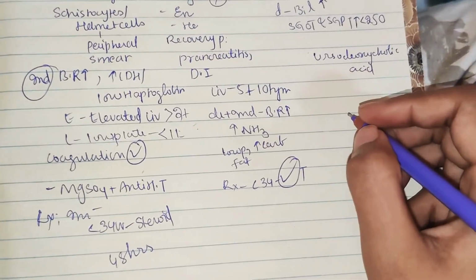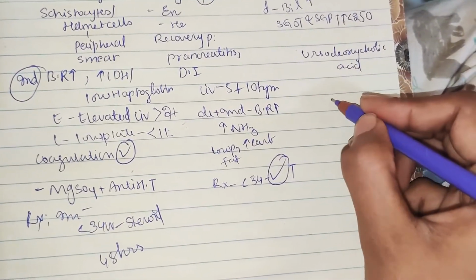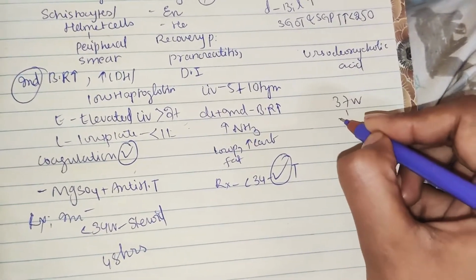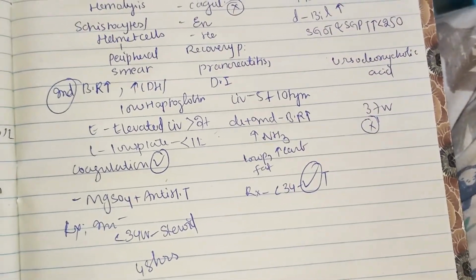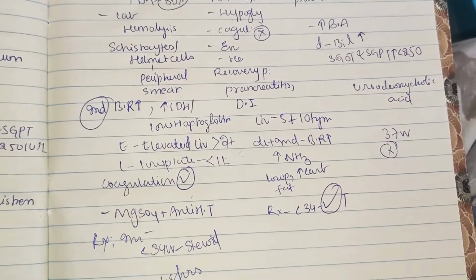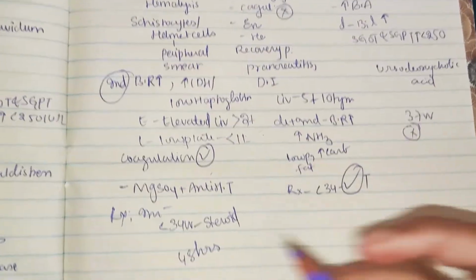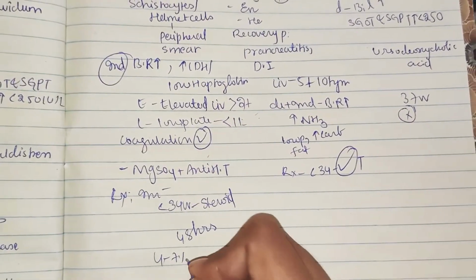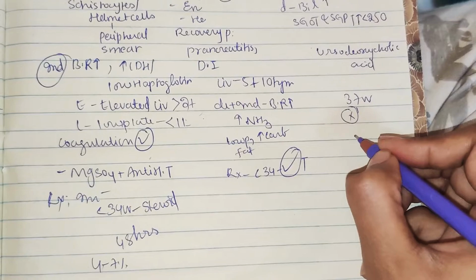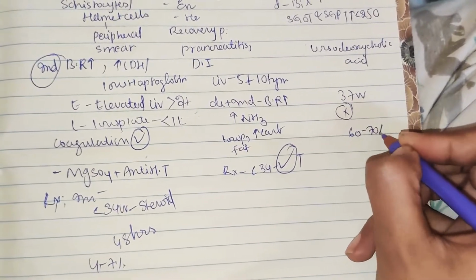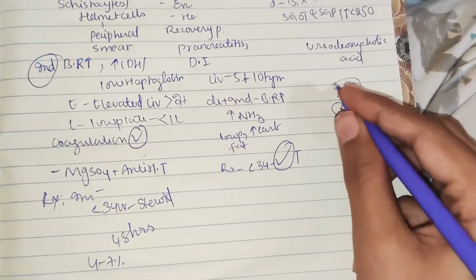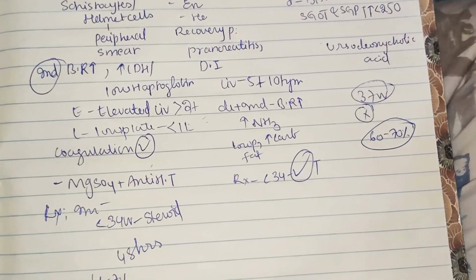Okay. And in cholestasis, termination only after 37 weeks. So remember the recurrence rate. In HELLP syndrome, the recurrence rate is 4 to 7%. In cholestasis, the recurrence rate is 60 to 70%. So cholestasis may again come. So after 37 weeks, it is better to terminate.